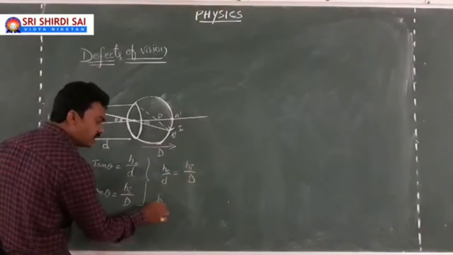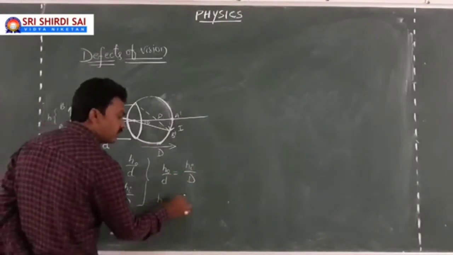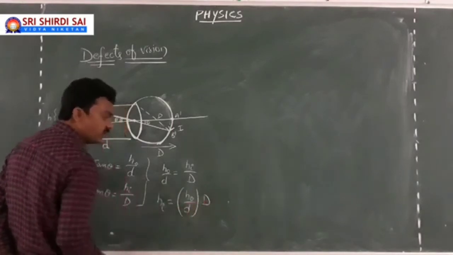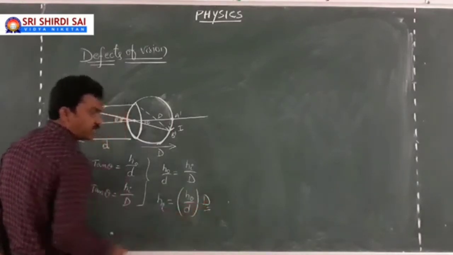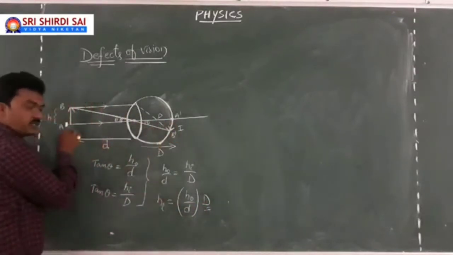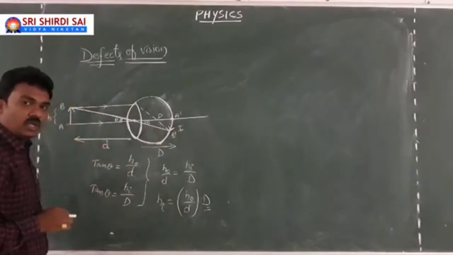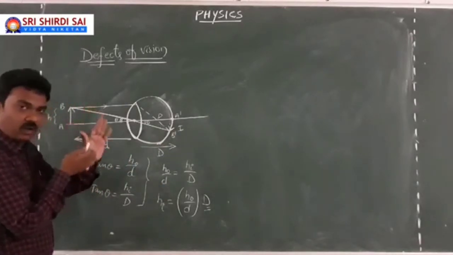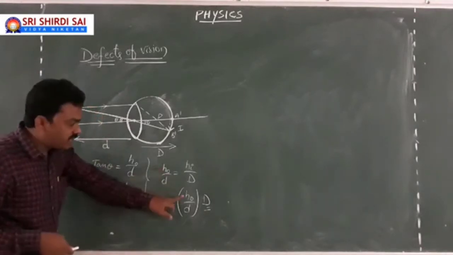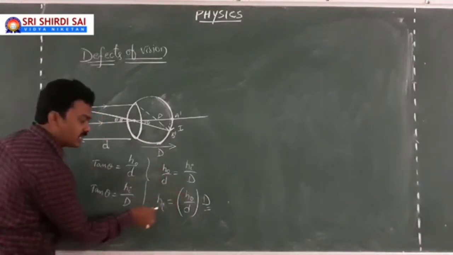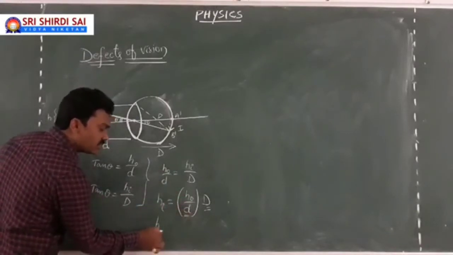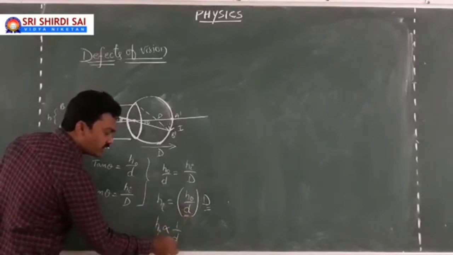Then size of the image can be written as h0 by d into D. In this, D is constant, the distance of the retina from the eye lens. Size of the object: I have given one object to you, like a small plant or a metal rod. So for the given object, this is constant. So size of the image varies inversely with distance of object.